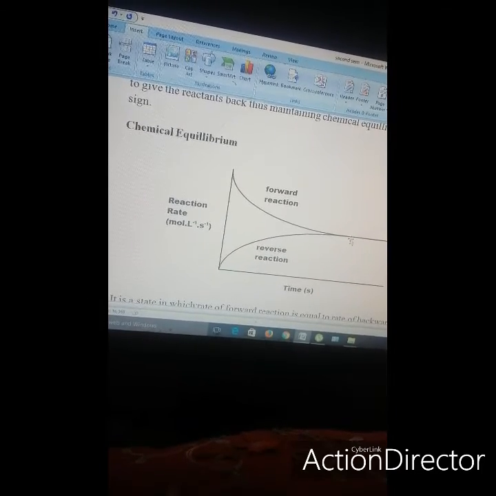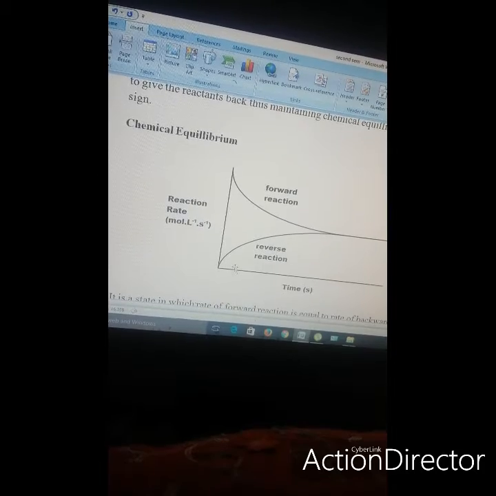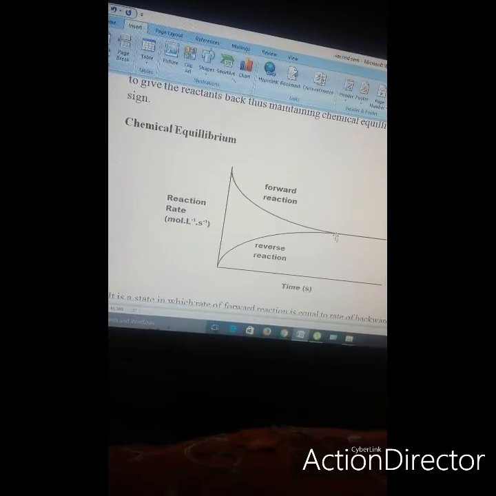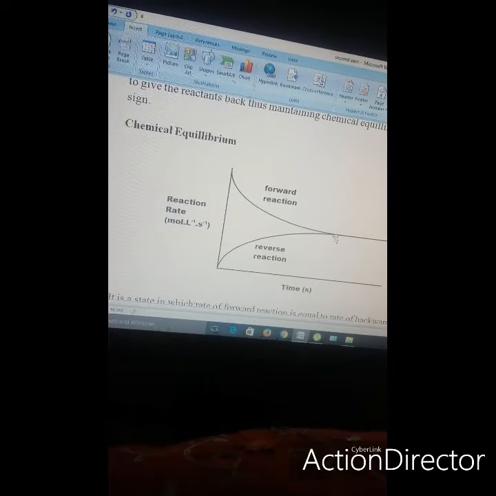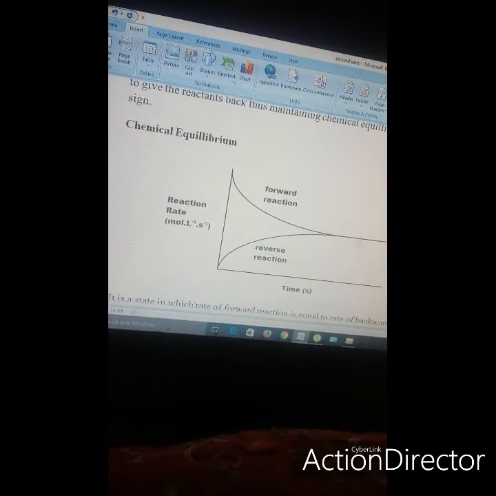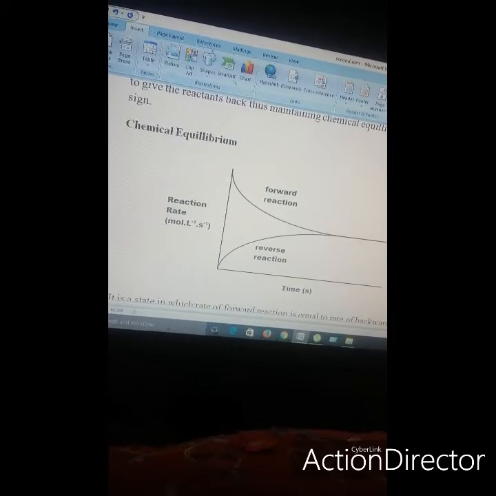On the other hand, the concentration of the products, C plus D, will increase. Therefore, the rate of backward reaction will increase. Therefore, a stage is reached when the rate of forward reaction becomes equal to the rate of backward reaction. This state is known as the state of equilibrium.